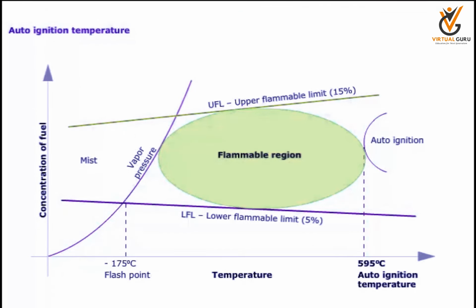The flammable range is the area between the minimum and maximum concentration of the vapor in air, which forms the flammable mixture. It provides an estimate of the ratio of flammable vapor to air required for combustion to occur. Flammable or explosive limits of gas mixtures change with temperature, pressure and concentration.